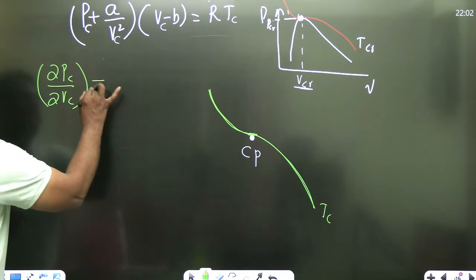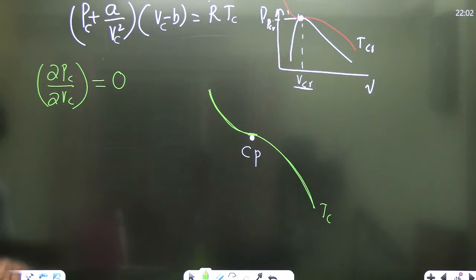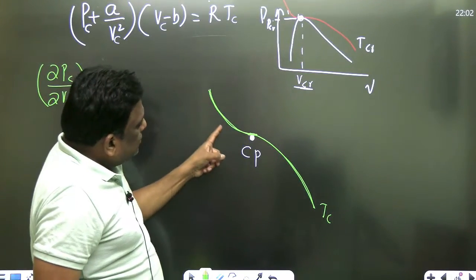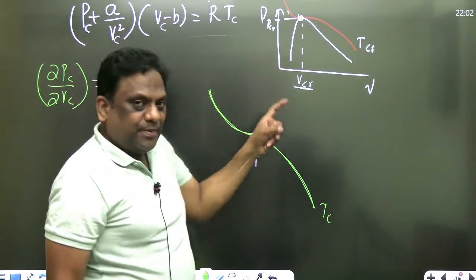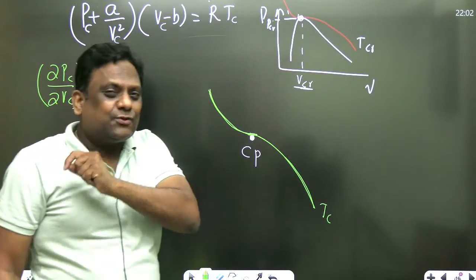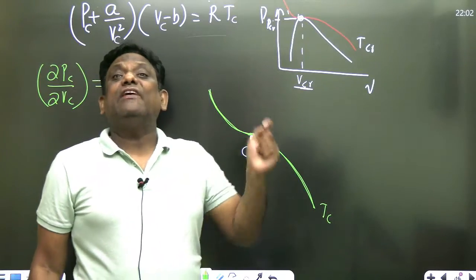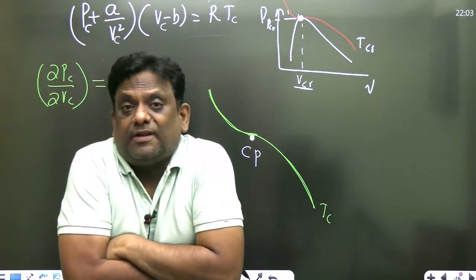So what should be the value here? 0. Why is it 0? Because the slope is 0. Because my isotherm is becoming like this because the slope is 0. And my dear students, this is also the point of inflection. Sir, ये समझ में नहीं आया inflection.